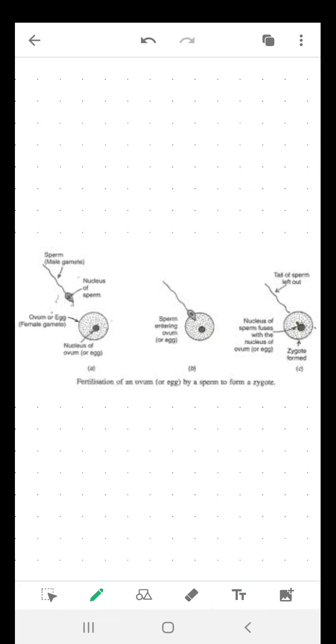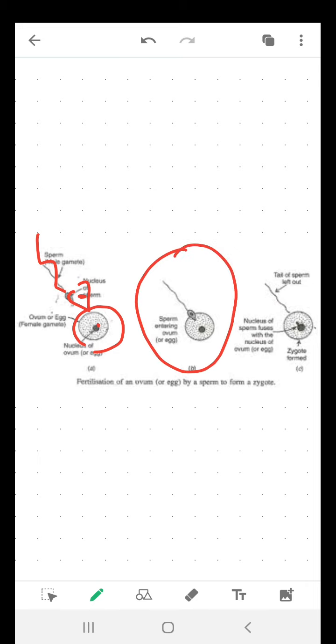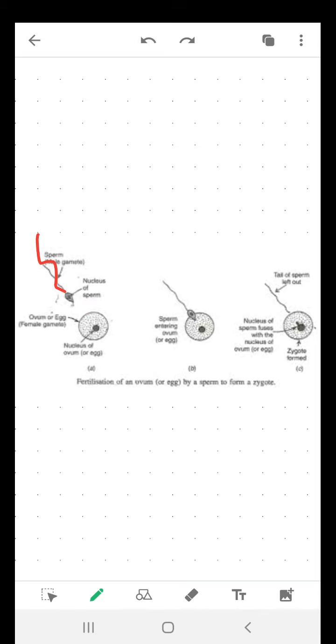Now how sexual reproduction in animals takes place, this I am going to explain with the help of this diagram. Now see this diagram, how the sperm enters the egg. So here is the tail of the sperm and head of the sperm. Head of the sperm contains nucleus and ovum also contains nucleus, right? So sperm enters into the ovum. See here in next diagram, sperm enters into the ovum with head and it releases nucleus inside the ovum.